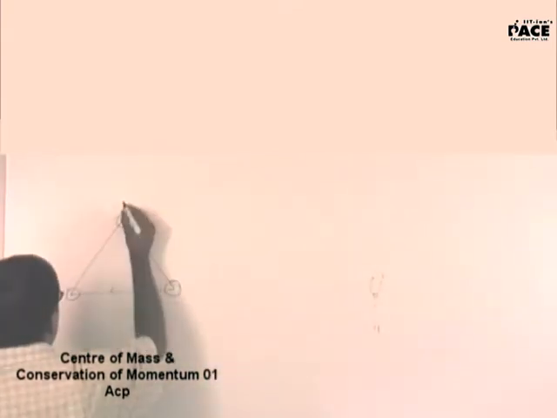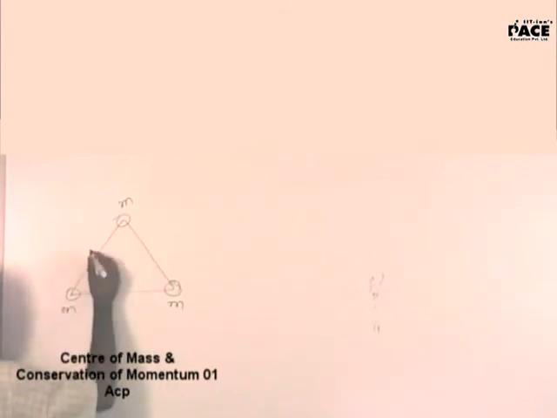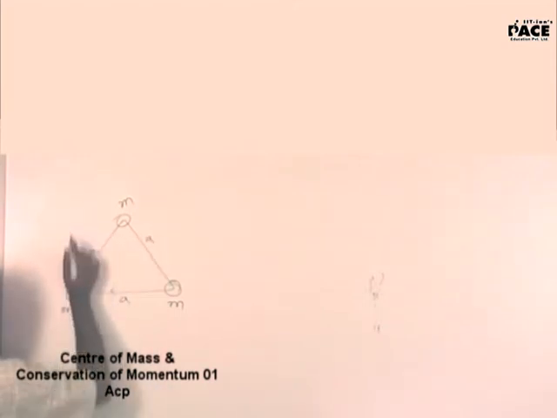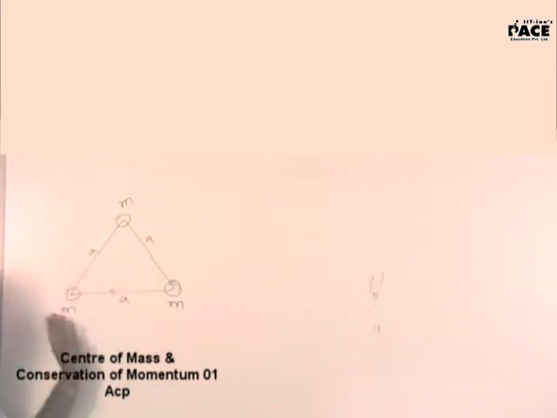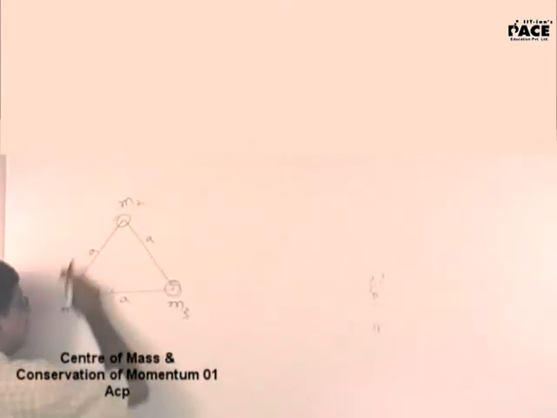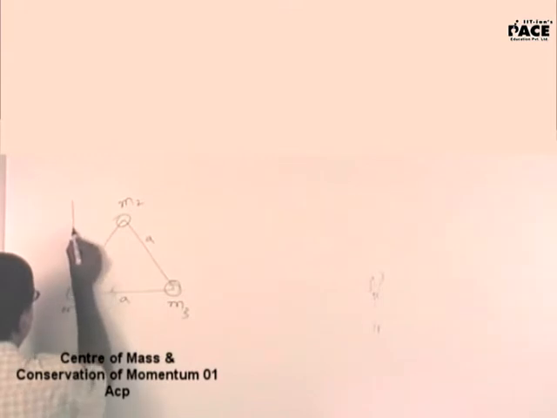Now here, when you give me three identical masses placed on the equilateral vertices of a triangle of side A, I would prefer to find out the center of mass. Obviously, here it is symmetric, so I know the centroid is the answer because all of them are identical masses. Now suppose I consider this to be M1, M2 and M3. If they would have been identical, the center of mass will be at the centroid.